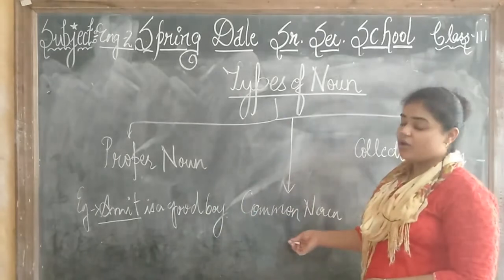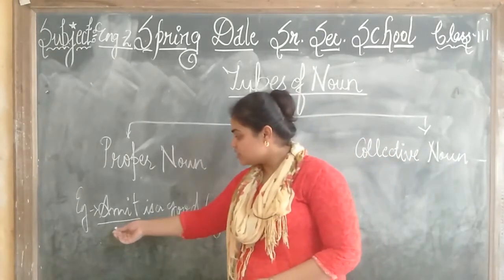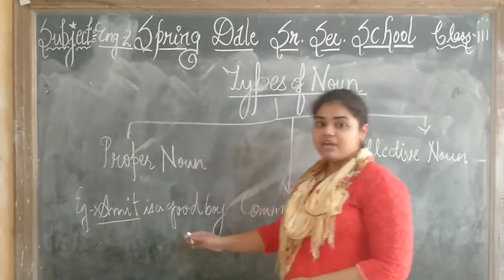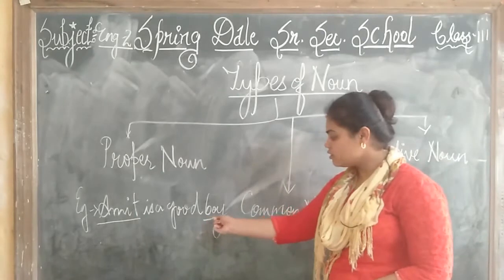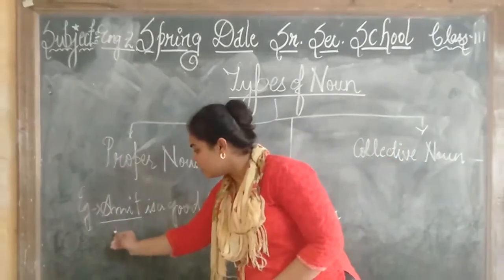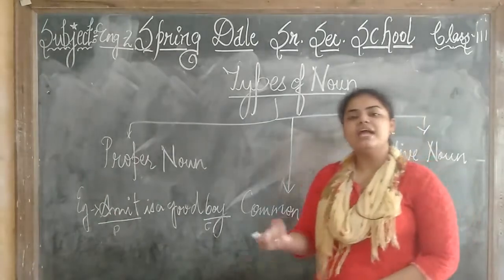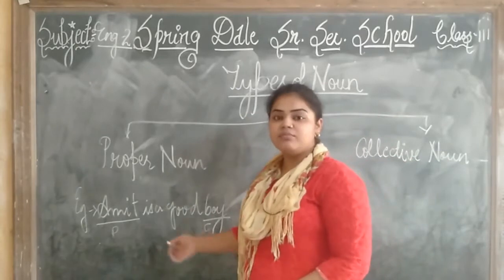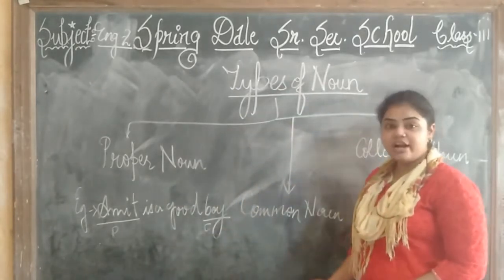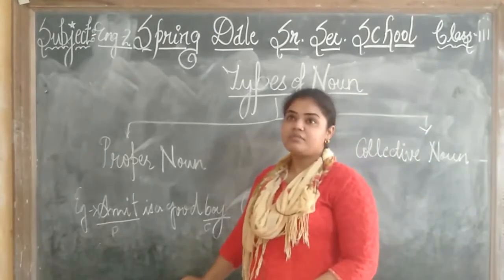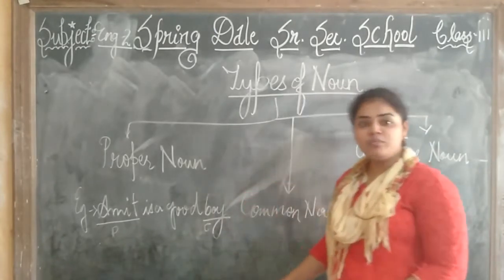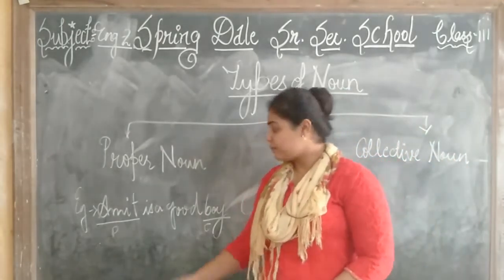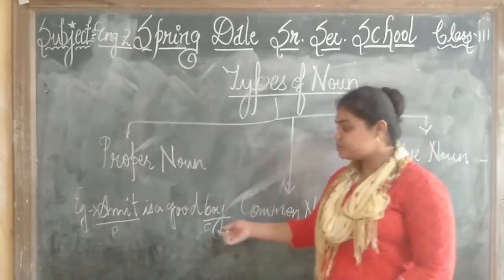But what is a common noun? When we use, for example, here it is Amit is a good boy. If I write boy, it is a common noun. Boys क्या होगा? Can be any boy. If I write boy, girl, children, or if I write rivers, monuments, these all are the common noun which can be anything, जिसका कुछ भी नाम हो सकता है.